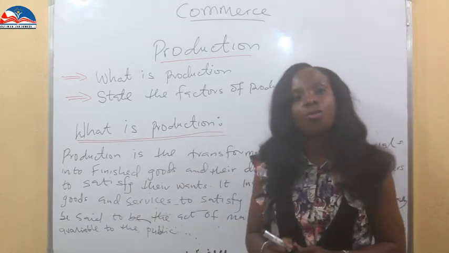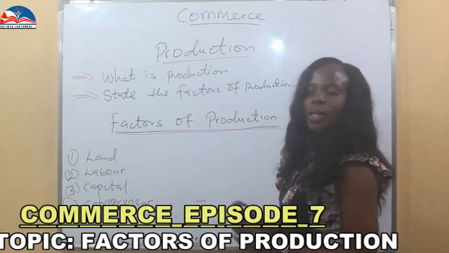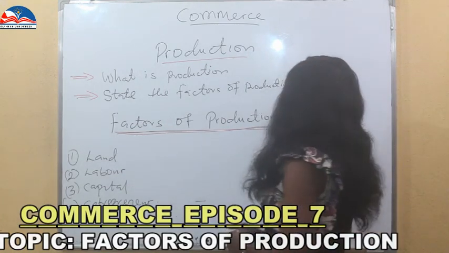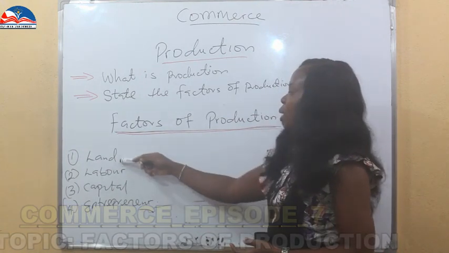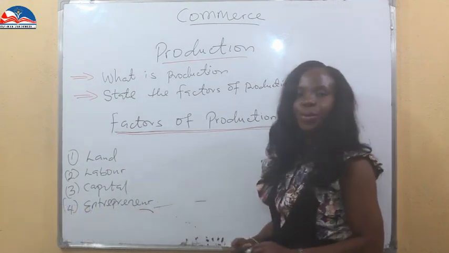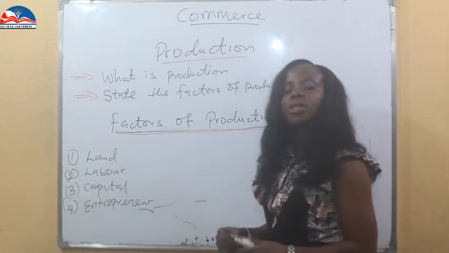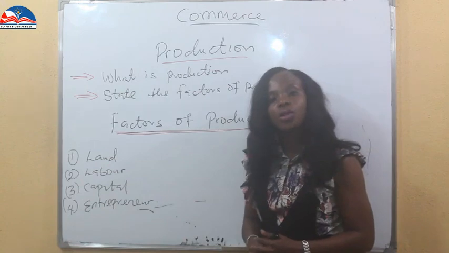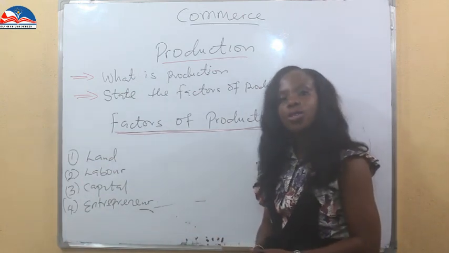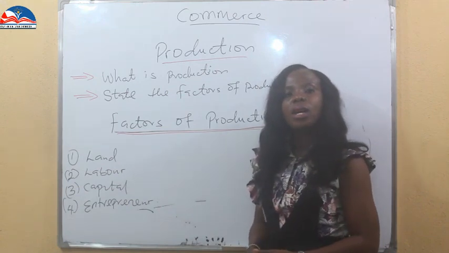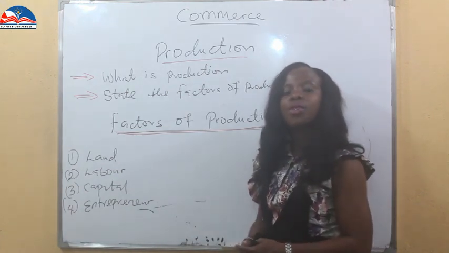What are the factors of production? Our next point is factors of production. What are those factors we consider in production? We have four factors in production: land, labor, capital, entrepreneur. Land. The first one is land. What is land? It is the free gift of nature that God has given to us. It's not just the fixed land that you and I just manage. It is all natural resources, the free gift of nature God has given to us.